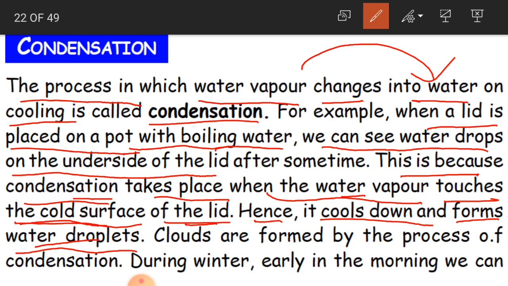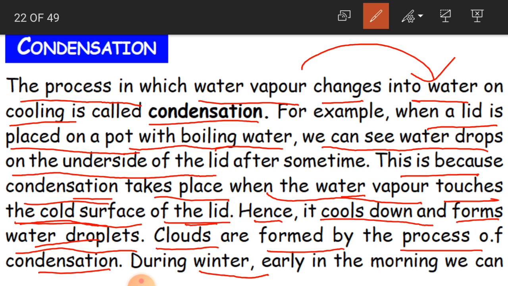Clouds are formed by the process of condensation. And you see clouds. When we get much heat, all the water vapor is going to rise up, and after getting cool, they are going to form as clouds.